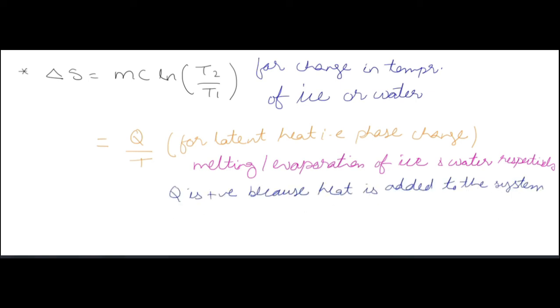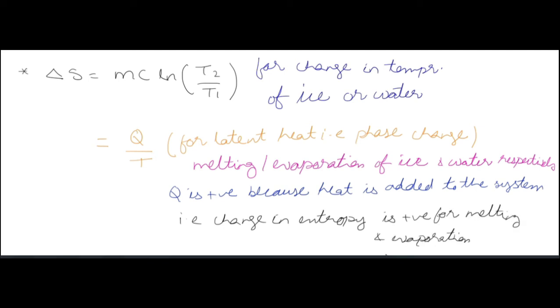So entropy generation, change in entropy for melting or evaporation, that is latent heat, is equal to Q by T. Okay. And this entropy change is a positive value for both melting and evaporation.